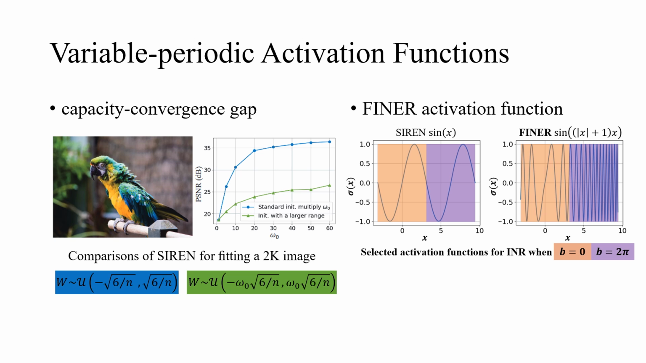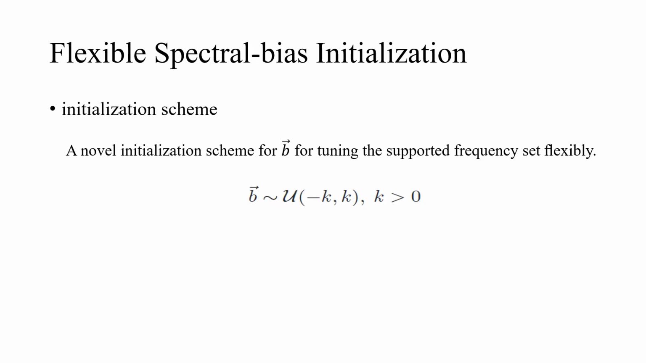To overcome the capacity convergence gap, we propose FINR, which introduces a variable periodic activation function, as shown in the right figure. Compared to Siren, FINR can more effectively utilize the activation function's definition domain by initializing the bias vector to different ranges. This allows different subfunctions with varying frequencies within the definition domain to be selected for activation. To address the limited frequency set of traditional initialization methods, we propose a novel scheme that initializes bias using a uniform distribution over a larger range, allowing for flexible tuning of the supported frequency set.